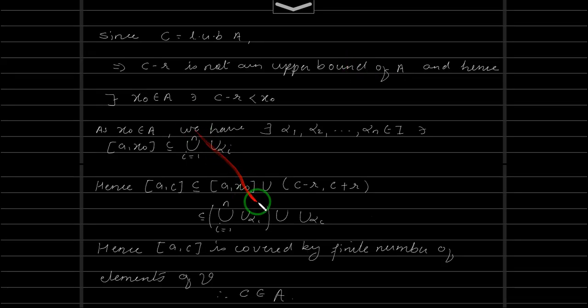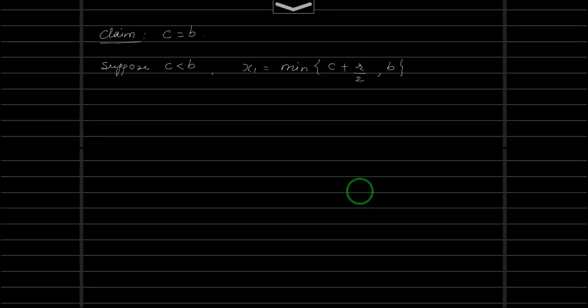So suppose C is less than B. Now let us take some other element, say x1, to be the minimum of c plus r by 2 and b. These we have taken from here. I'm not writing it again; if you want, you can write it again. So let us take x1 to be the minimum of c plus r by 2 and b.